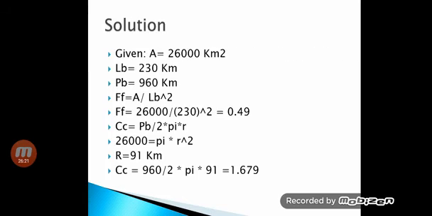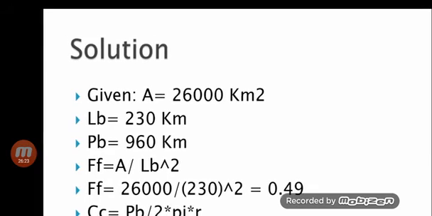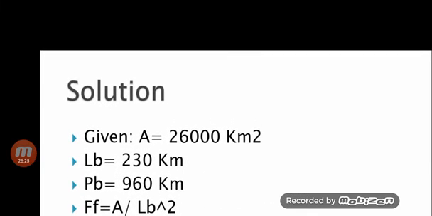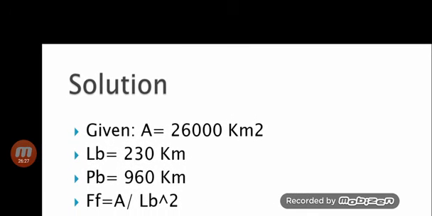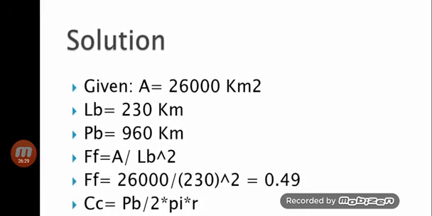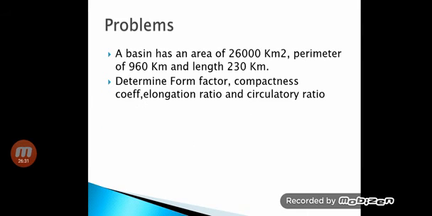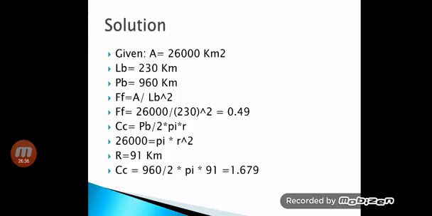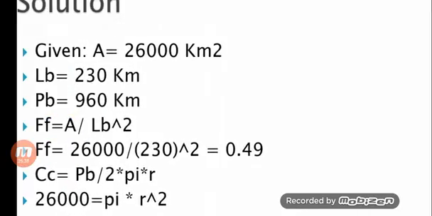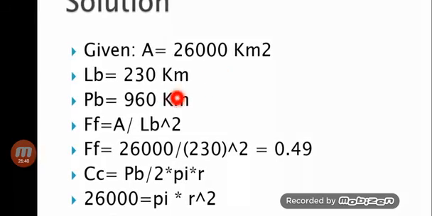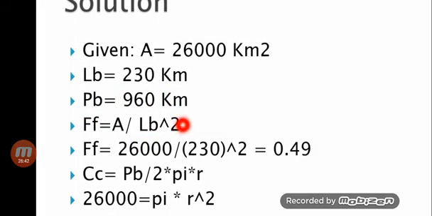Given area 26,000 kilometers square, LB 230 kilometers, and PB 960 kilometers. Only three things are given: area, perimeter, and length. Form factor has a very simple formula: FF is equal to A upon LB square.